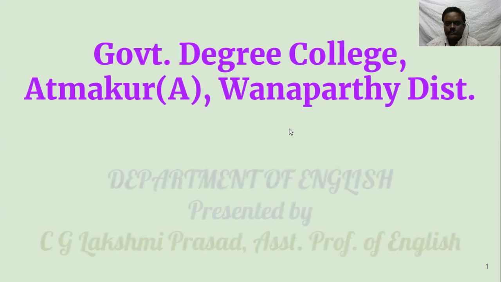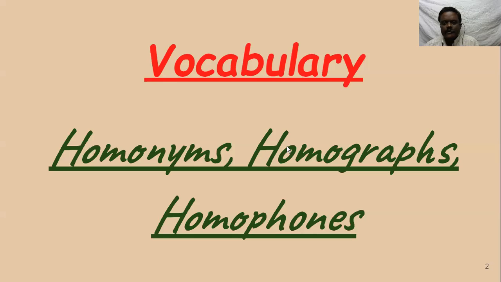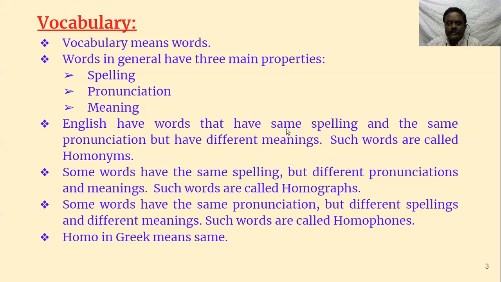Today, we are going to learn about homonyms, homographs, homophones. It comes under vocabulary. It is in your syllabus, first semester, English, General English. So, vocabulary. What is vocabulary? Vocabulary means words. And words in general have three main properties.